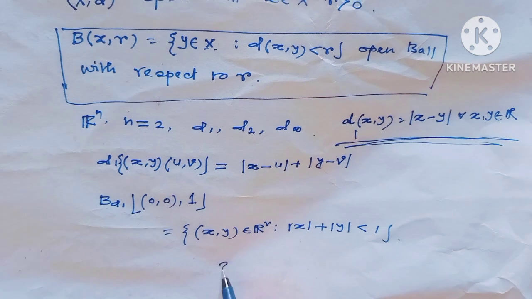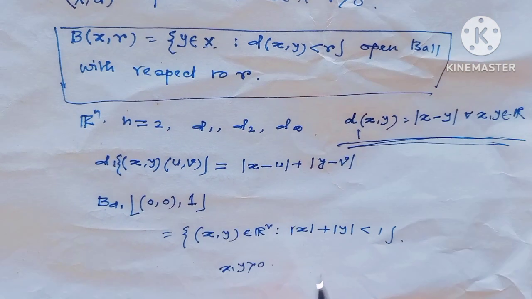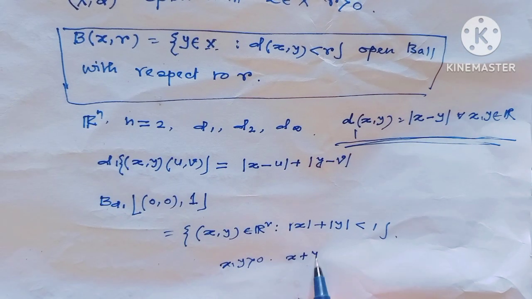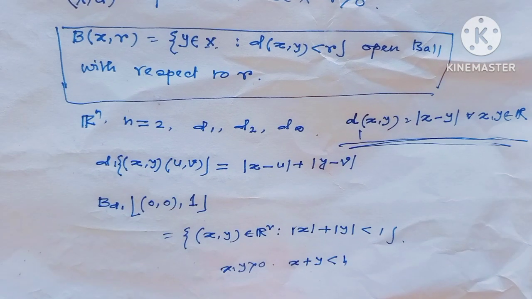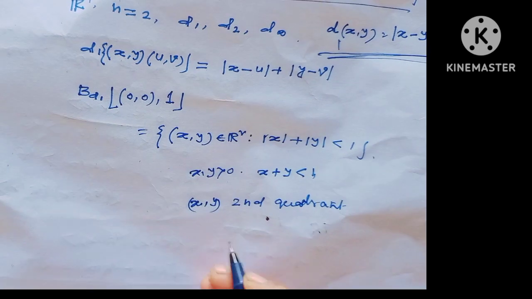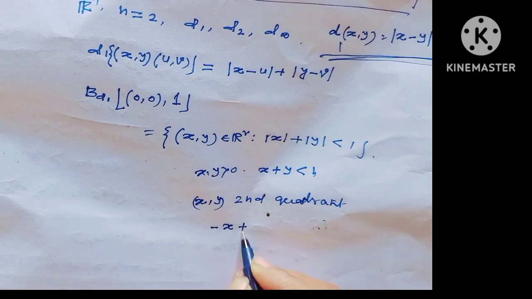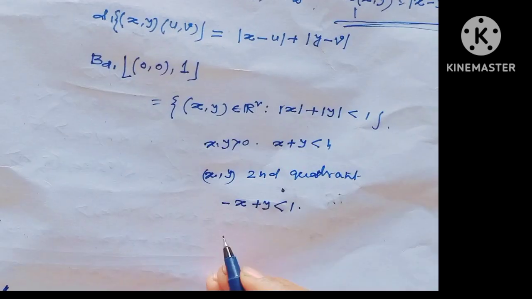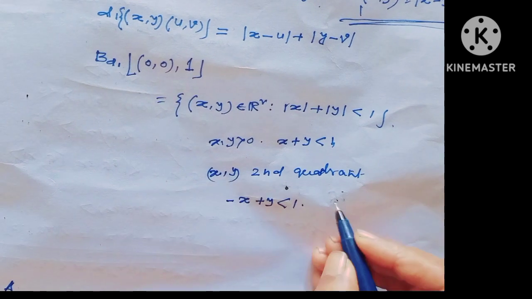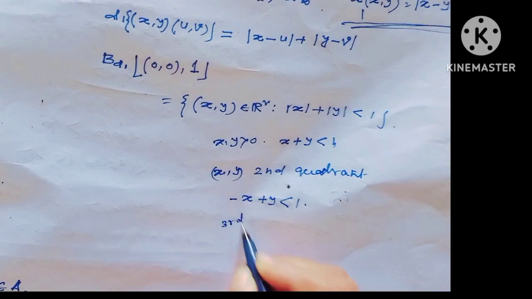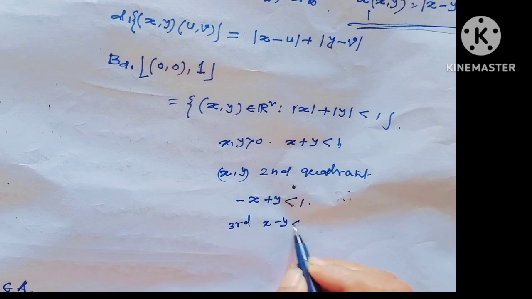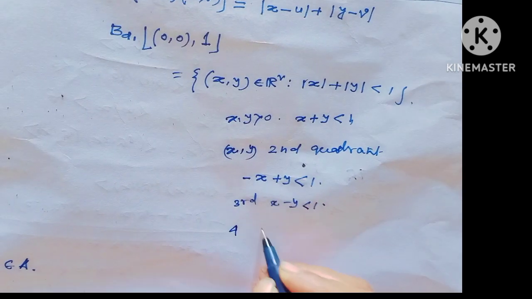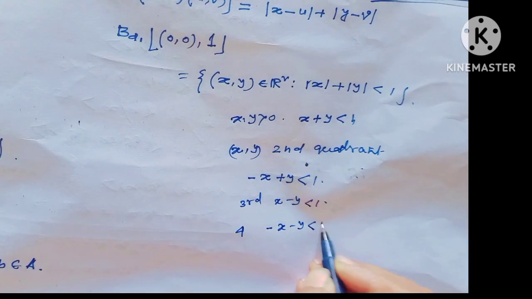And the picture would be as follows. Notice, in the first quadrant, when x and y are greater than 0, this would be x plus y less than 1. In the second quadrant, this would be minus x plus y less than 1. In the third quadrant, this would be minus x minus y less than 1. In the fourth quadrant, this would be x minus y less than 1.